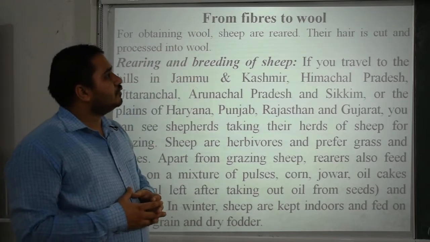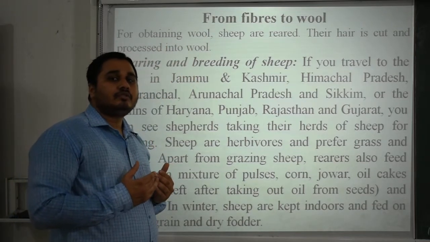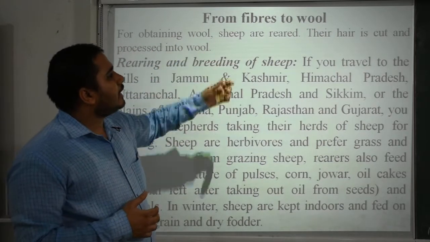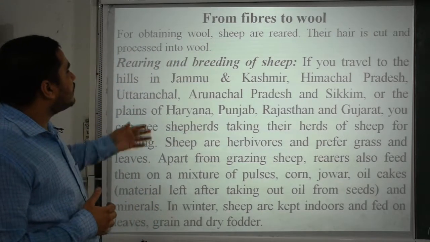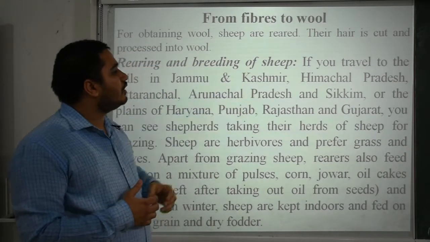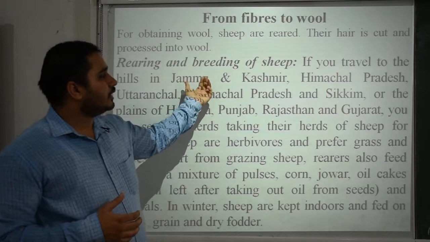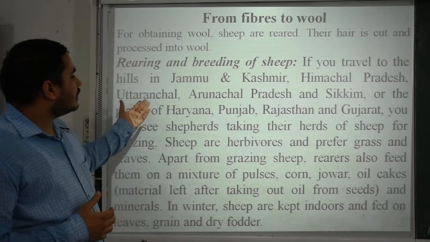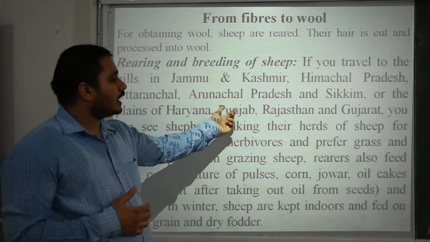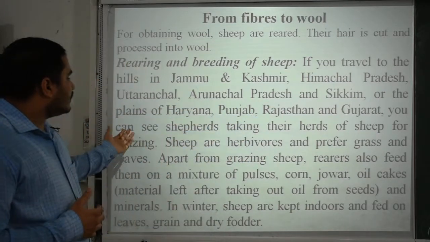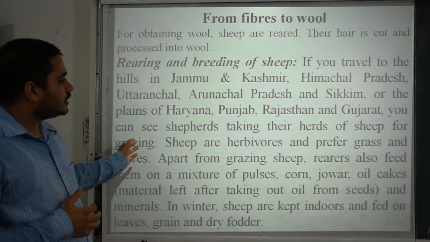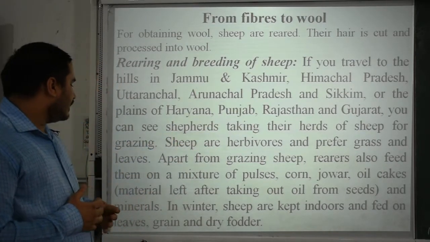From fibers to wool. Now from the fiber part, we get the proper wool. For obtaining wool, sheep are reared, their hair is cut and processed into wool. That is rearing and breeding of sheep. If you travel to the hills in Jammu and Kashmir, Himachal Pradesh, Uttaranchal, Arunachal Pradesh and Sikkim, or the plains of Haryana, Punjab, Rajasthan and Gujarat, you can see shepherds taking their herds of sheep for grazing. Sheep are herbivorous and prefer grass and leaves.